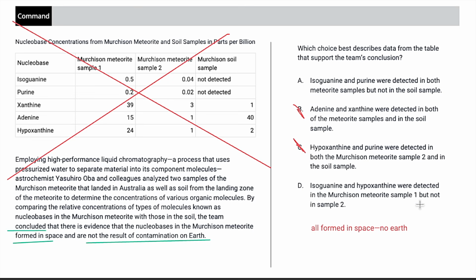This one detected in this meteorite sample, but not in sample 2. Ooh, this one's tricky because it doesn't mention Earth, but it's comparing one meteorite sample to the other. It needs to mention Earth, but in a negative way, like A does. So we do need it to be included, but we need it to say the right thing. So D is also out, and our answer is choice A.